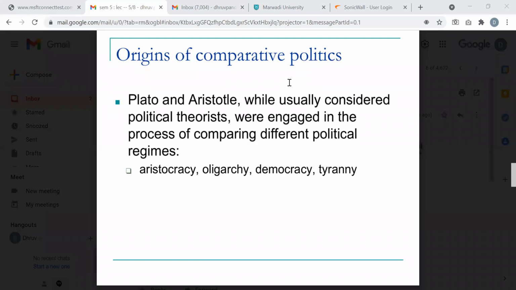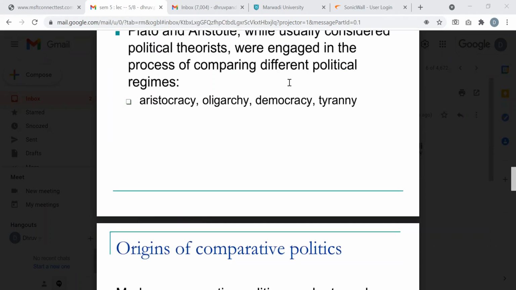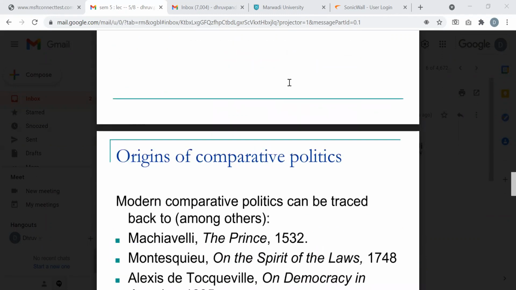We will see that. Aristocracy, oligarchy, democracy, tyranny. There is a big complementary relationship between comparative politics and political science, right? So this is one historical angle to it.